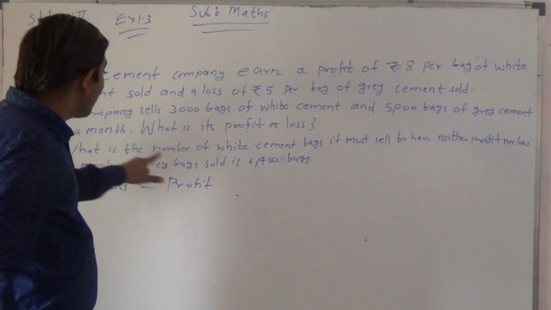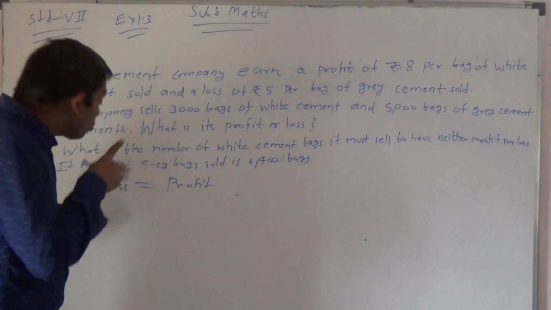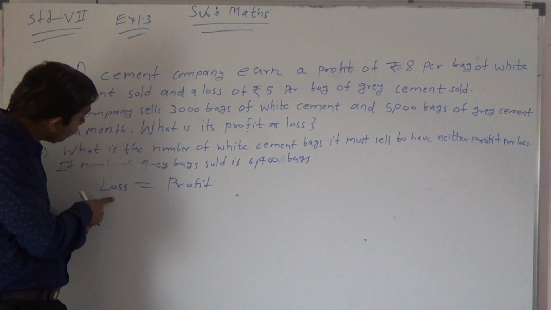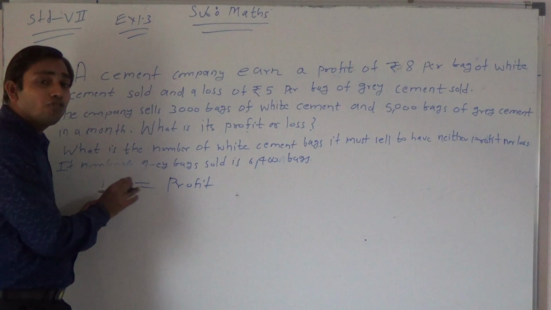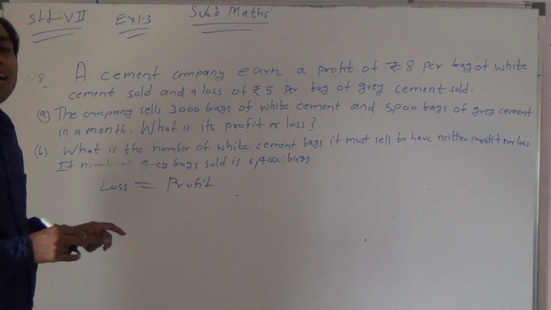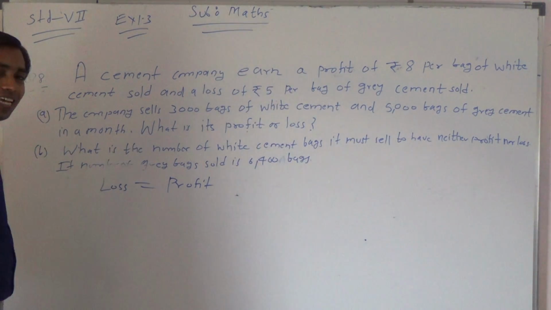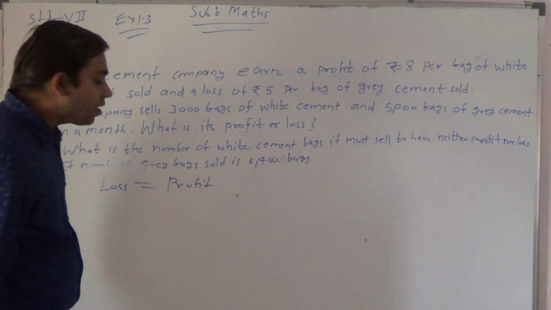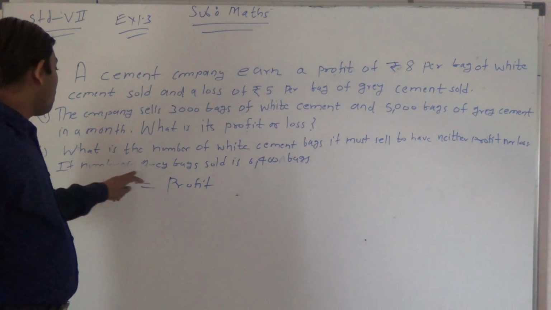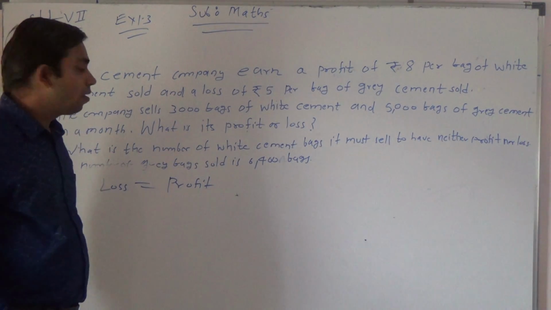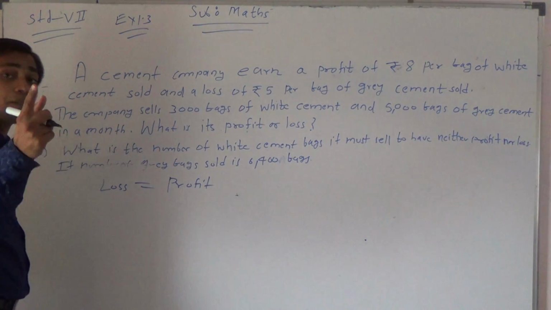So for that, we have to take a supposition. Why? Because we don't want profit or loss, we want both to be equal, loss equal to profit. I mean the shopkeeper should not get profit or loss. So we are taking loss equal to profit, my dear students. First, on the loss side, what will come? The number of grey bags sold is 6,400, given, but the number of white cement bags sold is not given. So first write down the supposition.